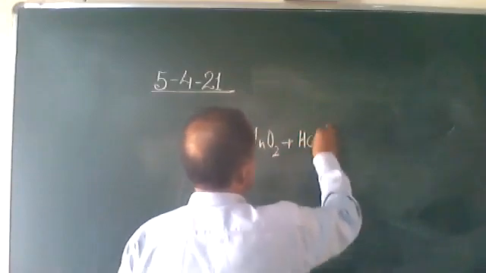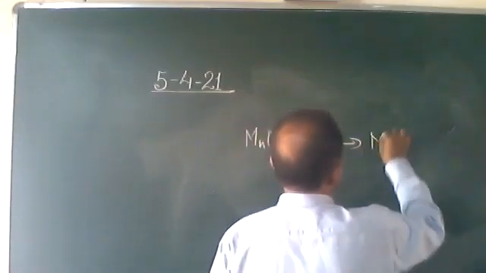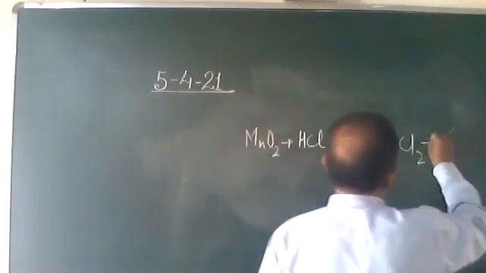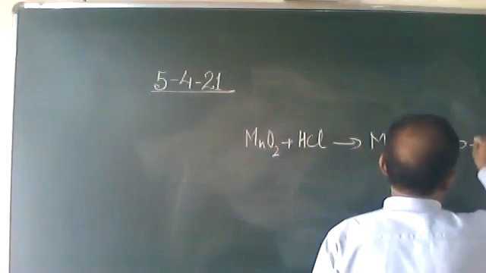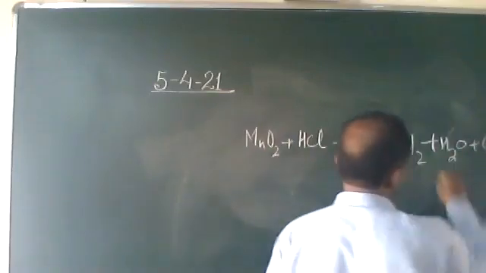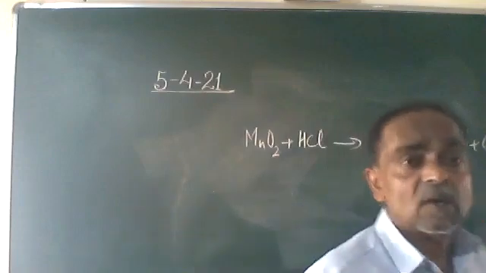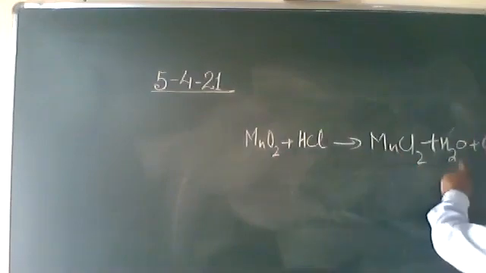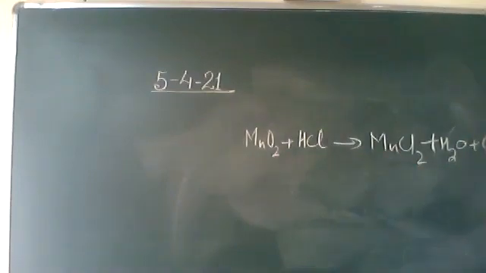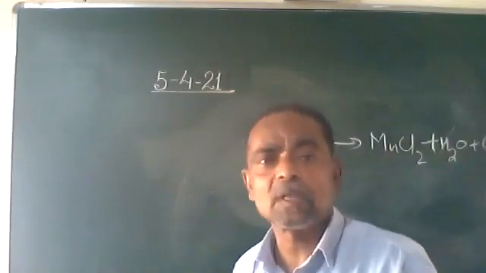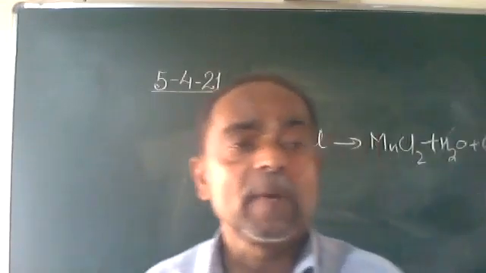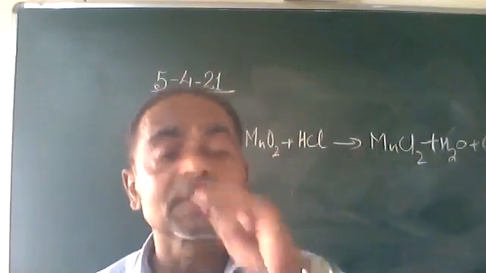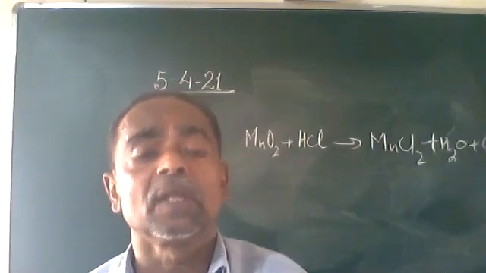MnO2 plus HCl will give you MnCl2 plus H2O plus chlorine. Manganese dioxide, when reacted with concentrated hydrochloric acid, produces manganese chloride, water and chlorine. This is a method of preparation of chlorine gas in the laboratory. When manganese dioxide is made to react with concentrated HCl, we get chlorine gas.